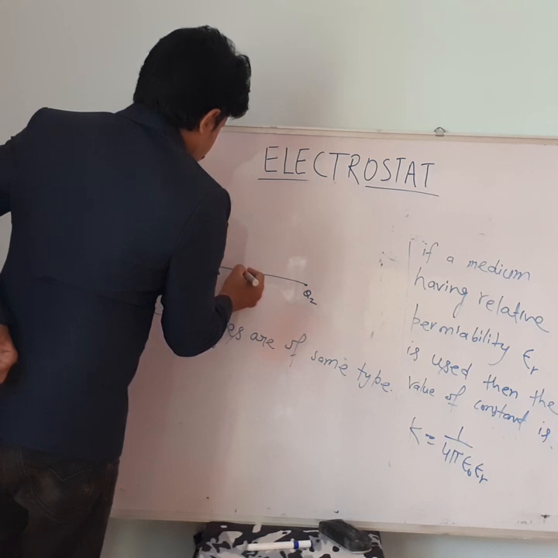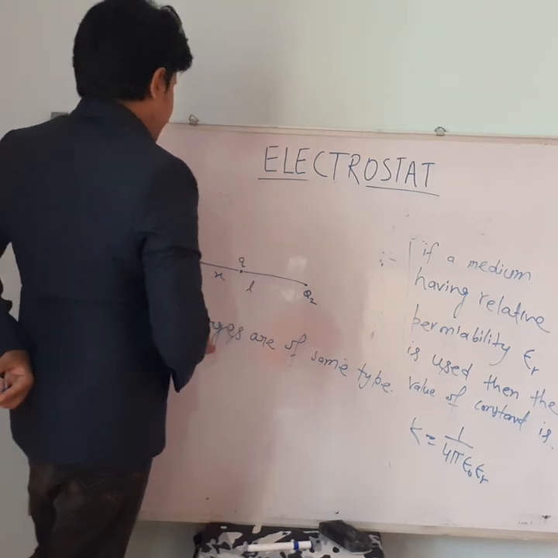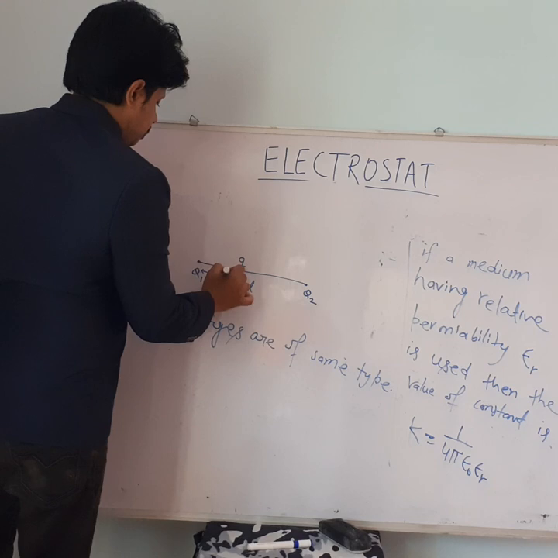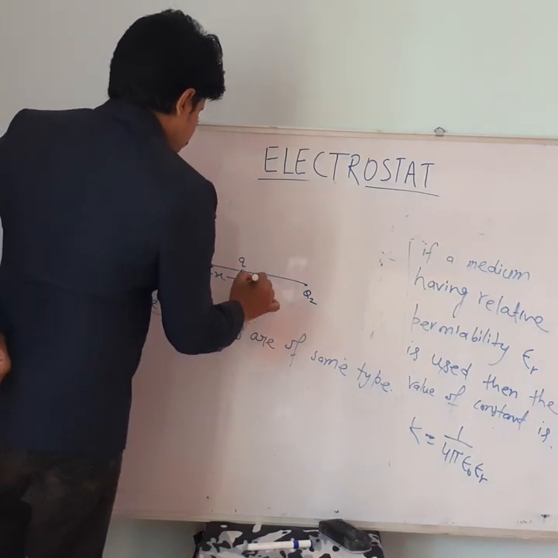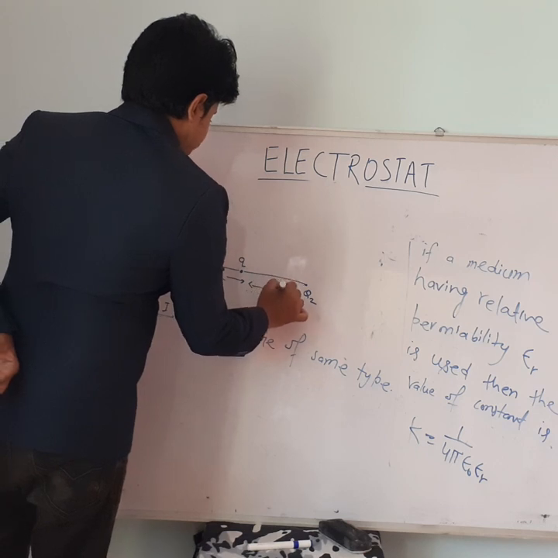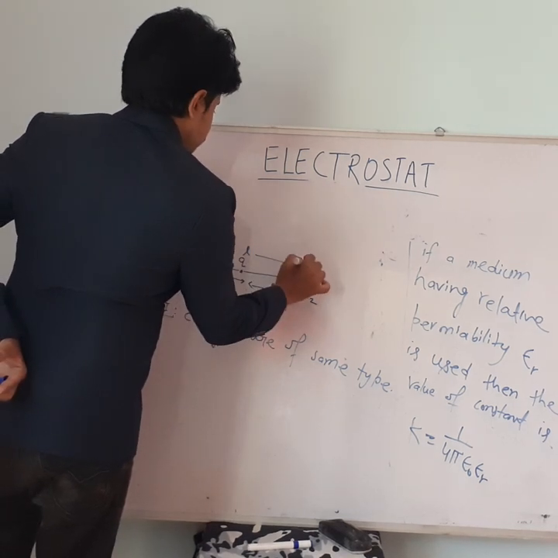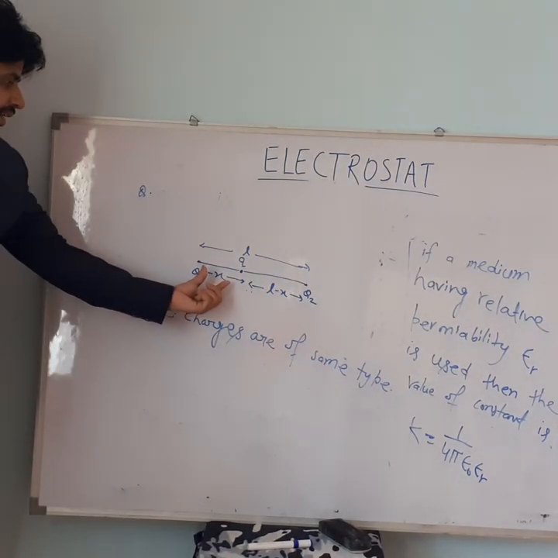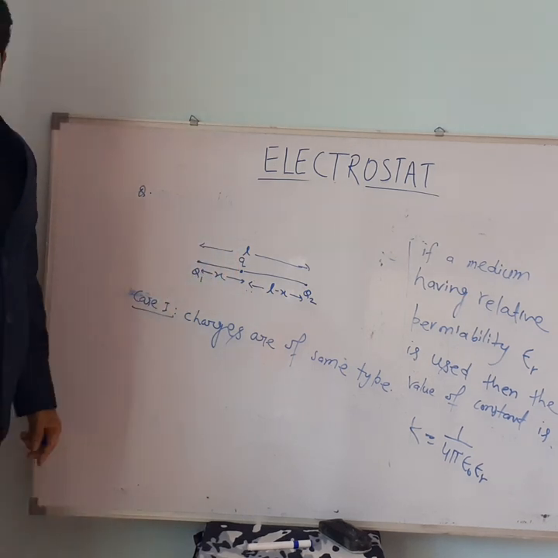Let a charge q be placed at a distance x from Q1. So obviously the other distance will be L minus x, and the total distance will become L. So we have to find this location and the value of small q as well.